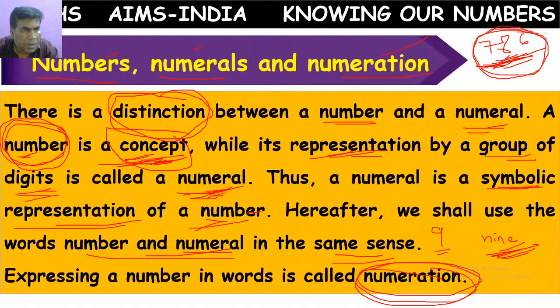So numbers, numerals, numeration, these three words have different meanings. Number means it's just an idea. Numerals means representing a number with the help of symbols. What are symbols here? Digits. The 10 digits, we call them symbols. Numeration means representing numbers in terms of words. So three words, they have three different meanings.